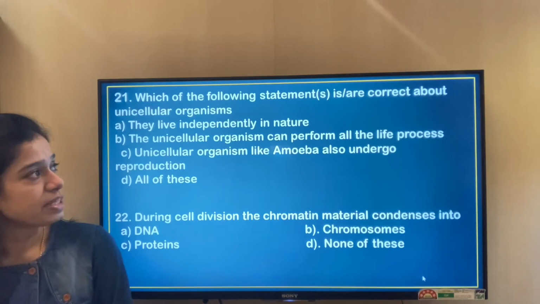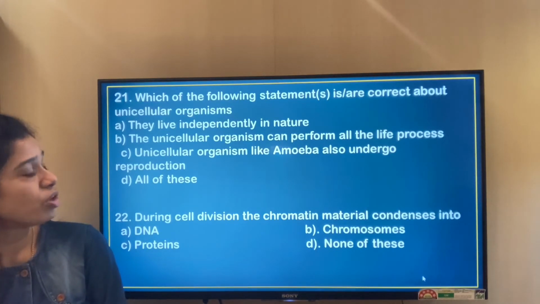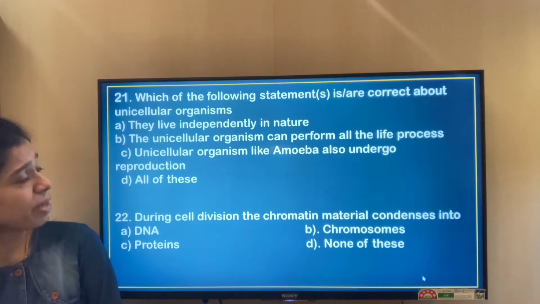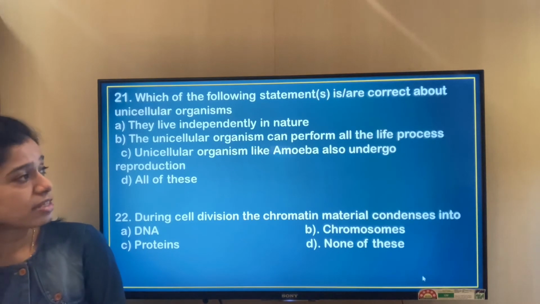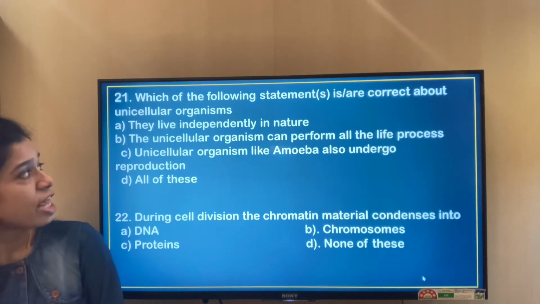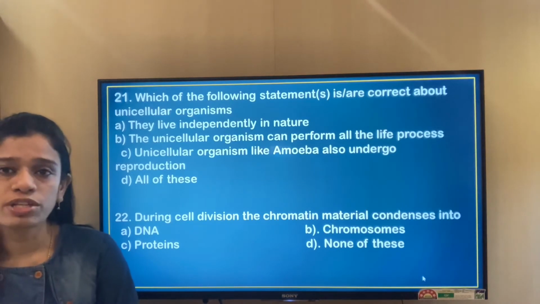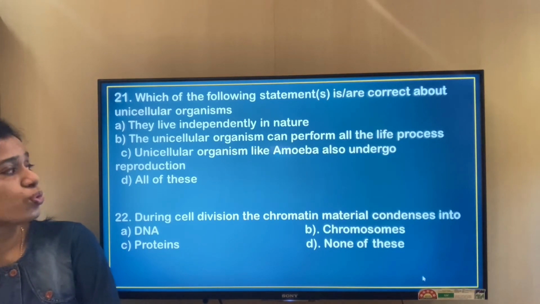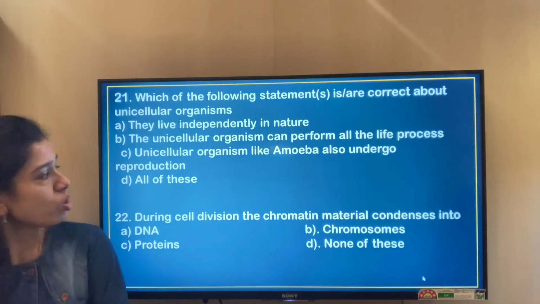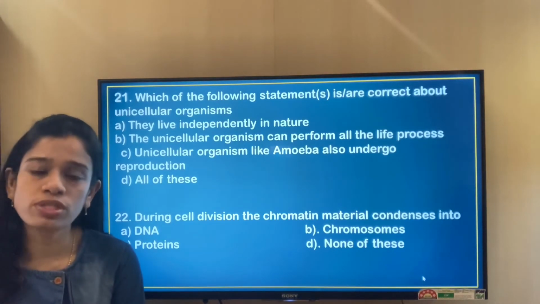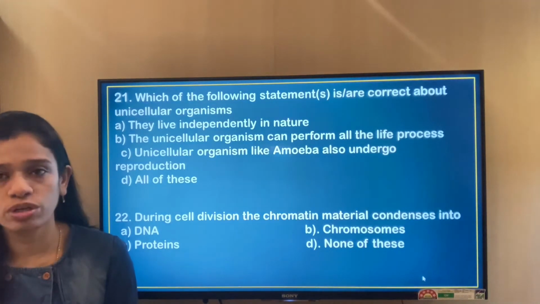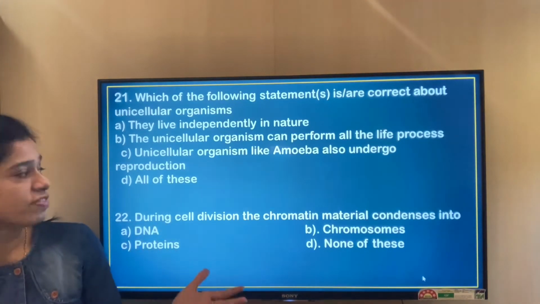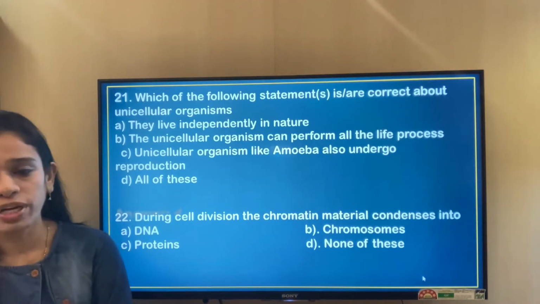Which of the following statements is or are correct about unicellular organisms? They live independently in nature is true. The unicellular organisms can perform all the life processes. That is also true. And unicellular organisms like amoeba also undergo reproduction. It is also true, because they might not undergo sexual reproduction, but in the asexual mode they can reproduce. So all of these are correct, and we will go with option D.